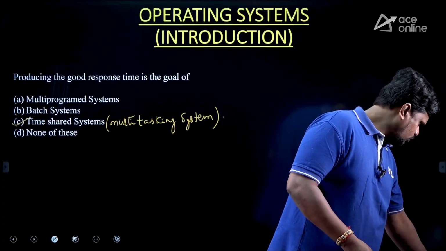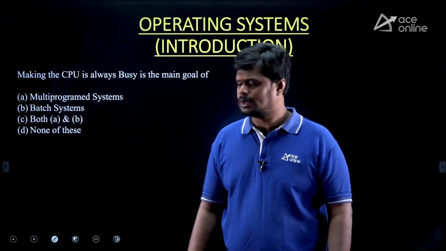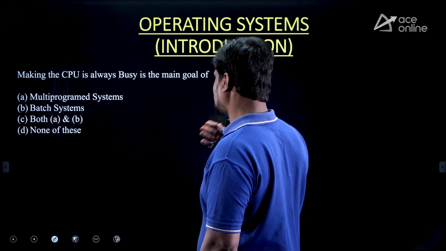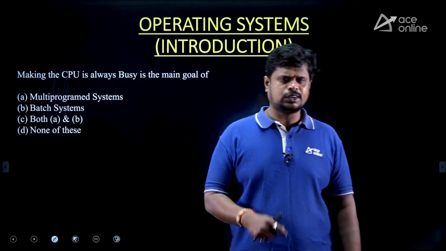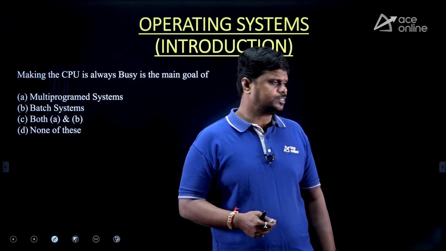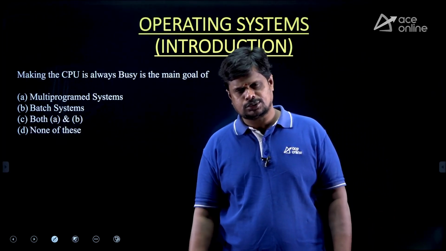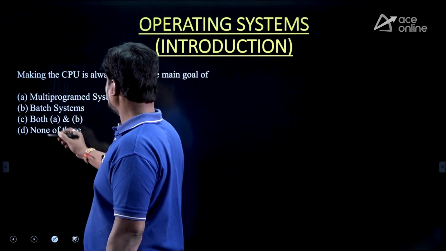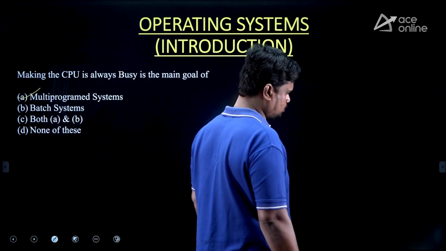Okay, now we are moving to the next question. Look at this question. Making the CPU always busy is the main goal of which system: multi-programmed system, batch system, both A and B, or none of these? What is the answer for this question? Making the CPU always busy is the main goal of your multi-programmed system, but not batch system.